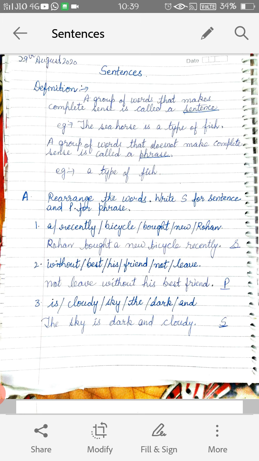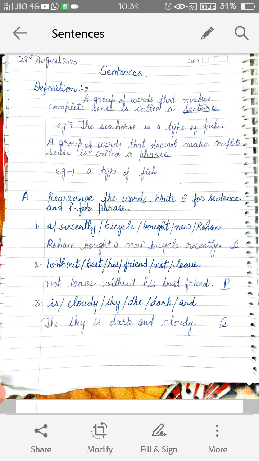A phrase is a group of words that does not make complete sense, that is known as a phrase. So a phrase is also a group of words, but they are not giving us the clear meaning or complete sense. Now we'll see these with some examples.